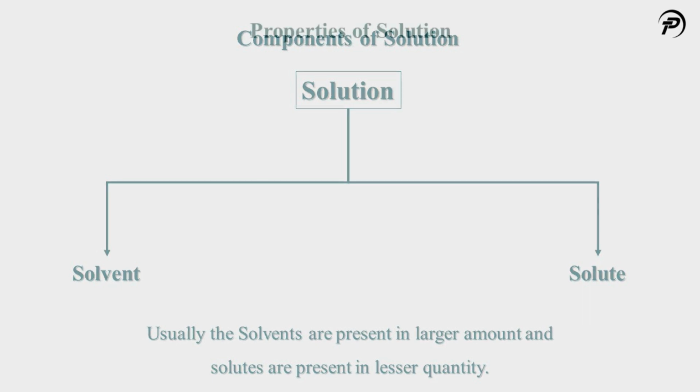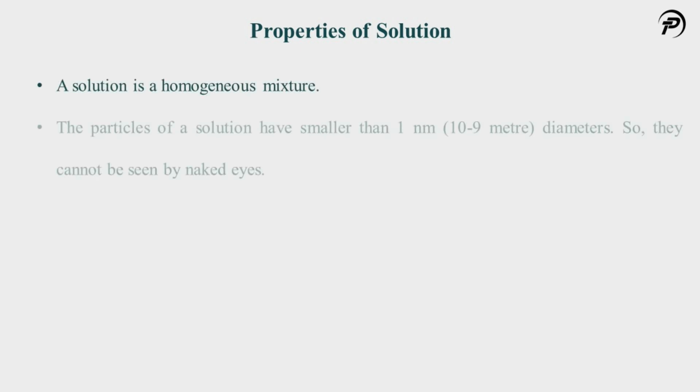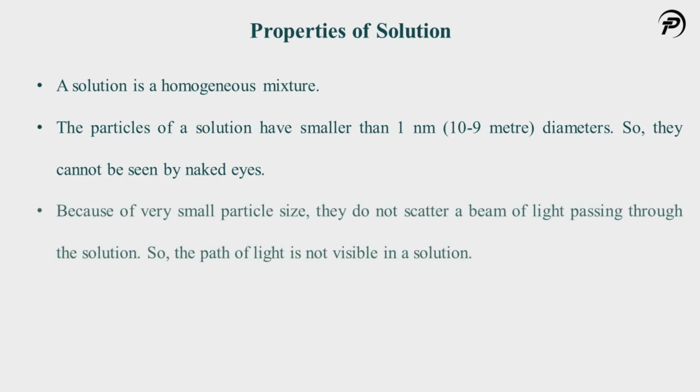To make solution more specific, let's discuss some of its properties. A solution is a homogeneous mixture. The particles of the solution have smaller than 1 nanometer diameters, so they cannot be seen by naked eyes. Because of very small particle size, they do not scatter a beam of light passing through the solution, so the path of light is not visible in a solution.